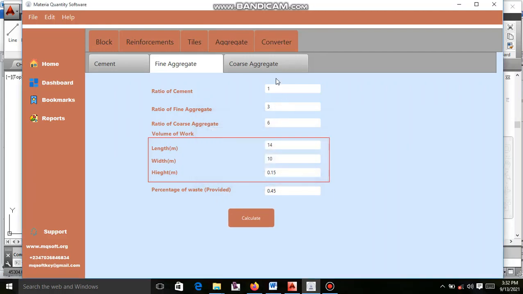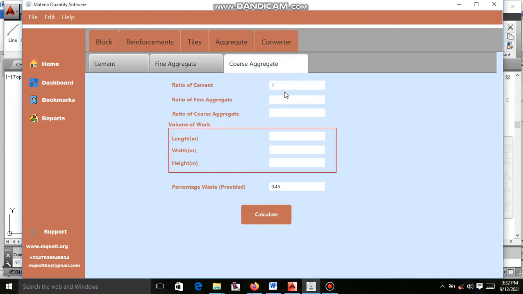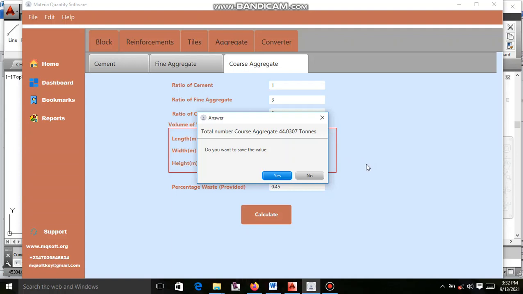The same thing here, check your coarse, put your ratio 1, 3, 6, your length 14 meters, your width 10 meters, your height 0.15. You can change here if you wish, or you leave it. Since you didn't change it on the cement ratio, you have to leave it. So after all these things now, the next is to click on calculate and get the tons of coarse aggregate.